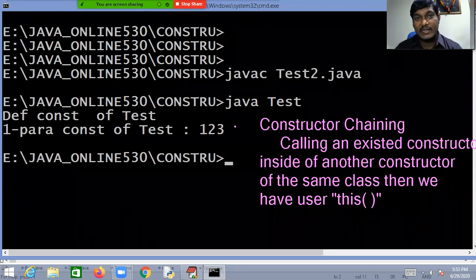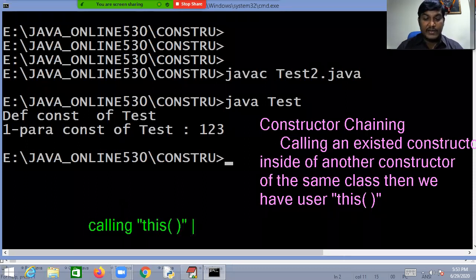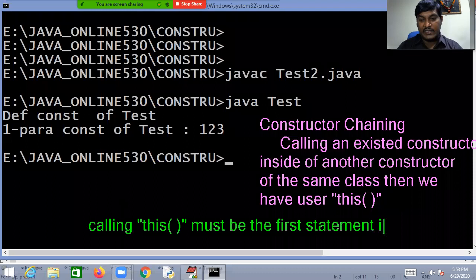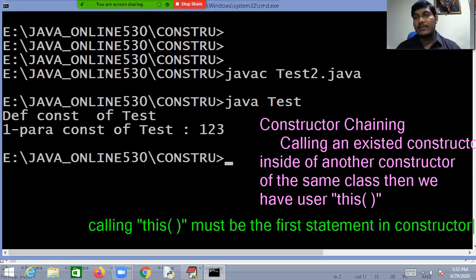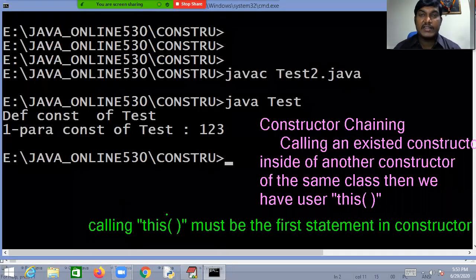As a very important point you need to notice here: calling this() must be the first statement in the constructor. Can I write this() anywhere in the constructor? No, no, no. This() should be the very first statement in the constructor.